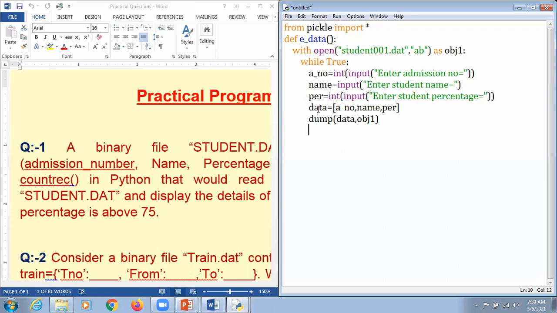Now we are supposed to ask the user, ch is equal to input, do you want to enter more data, press y or Y to add more data, and we hit enter. If ch not in y and Y, that is, when the value entered by the user is not small or capital Y, in that case we are supposed to come out of the infinite loop, which is the while loop, using break.